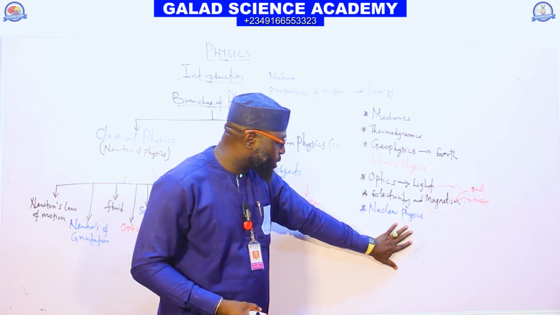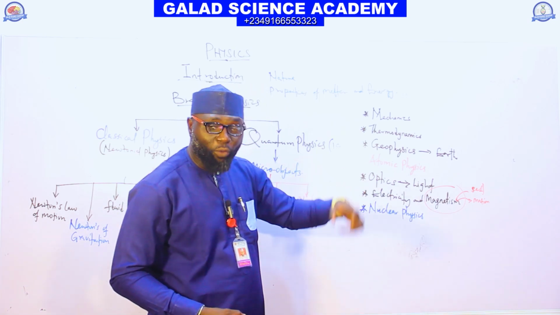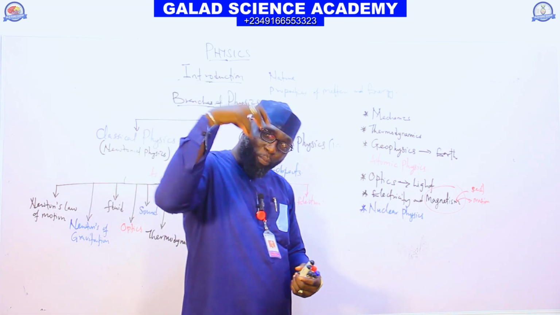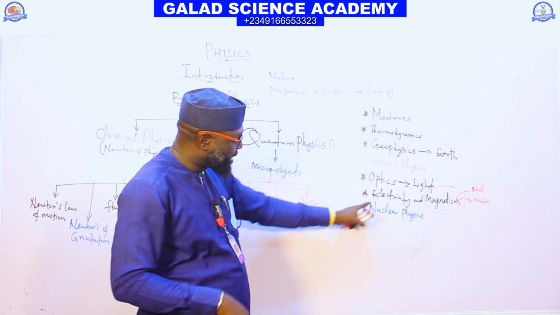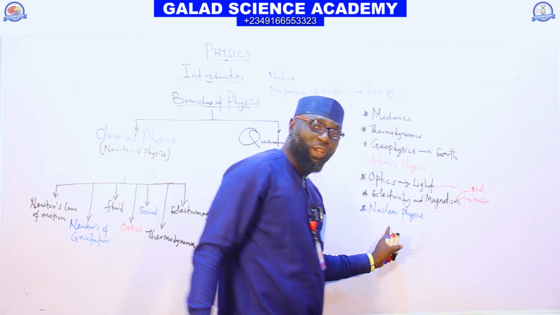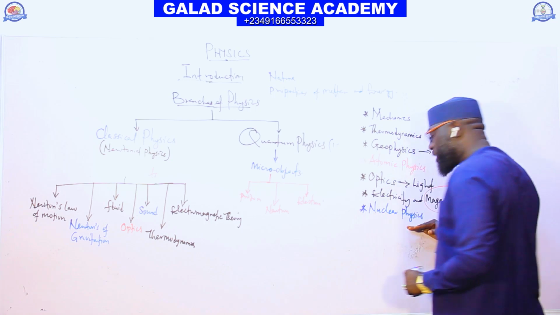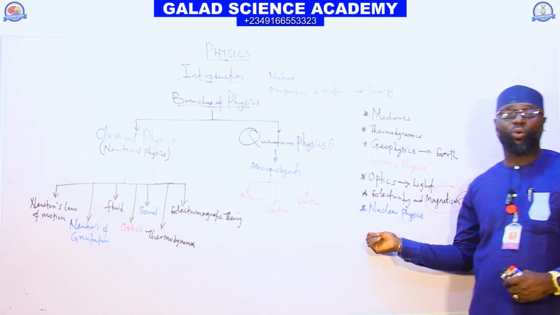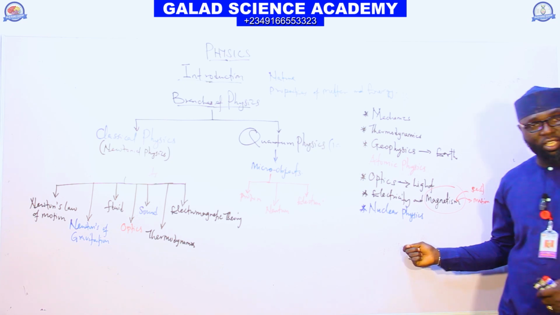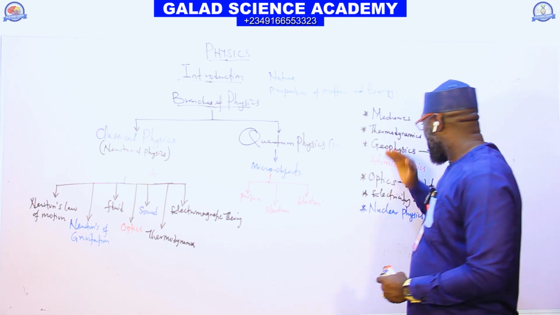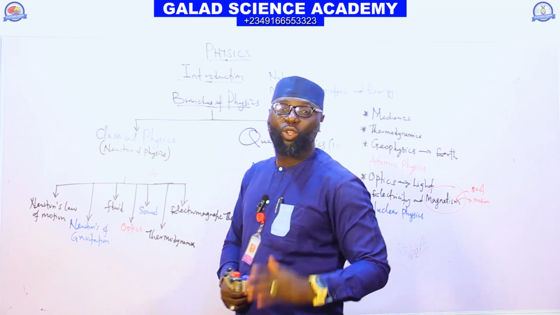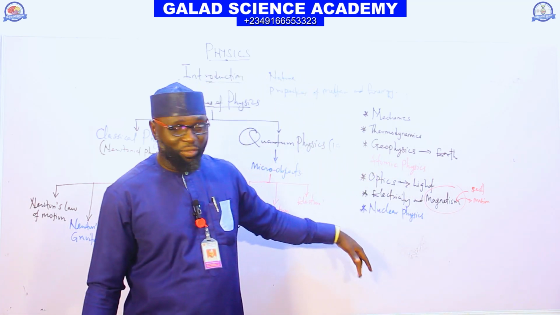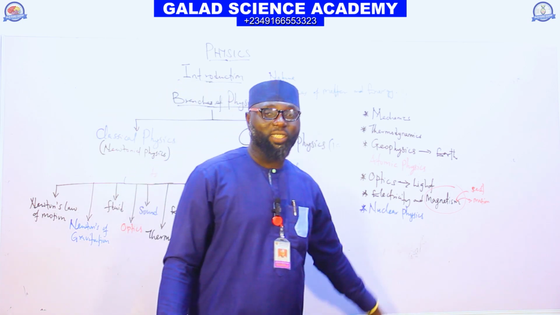Nuclear physics is the branch of physics that deals with the study of the nucleus of an atom and the subatomic particles in the nucleus of an atom. Under nuclear physics, we have radioactivity and so forth. We also have plasma physics, and others.